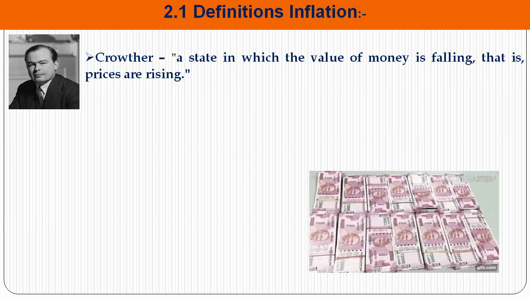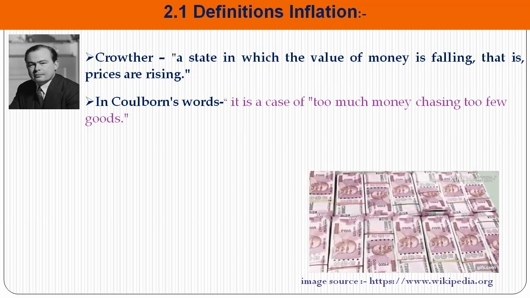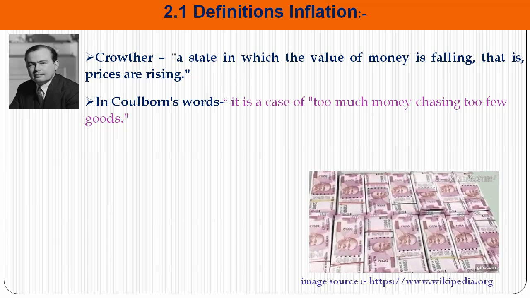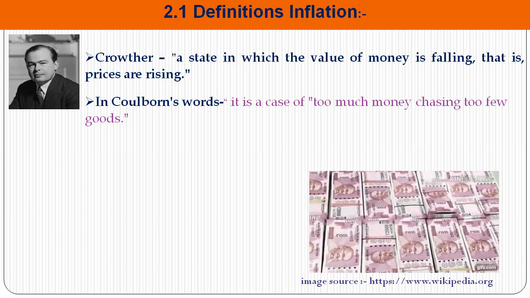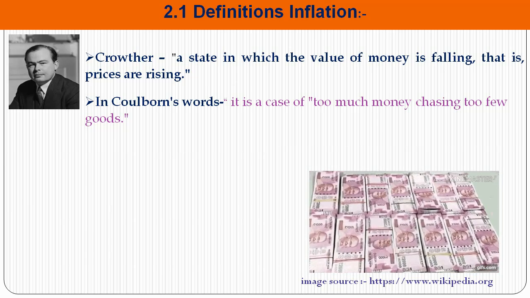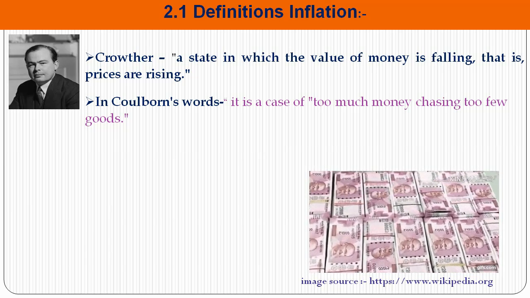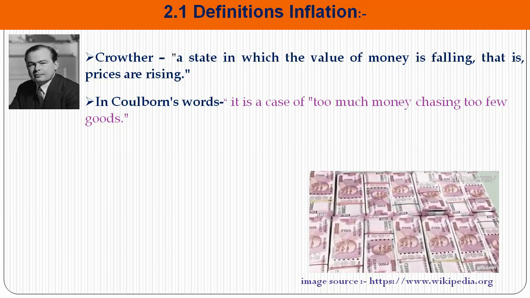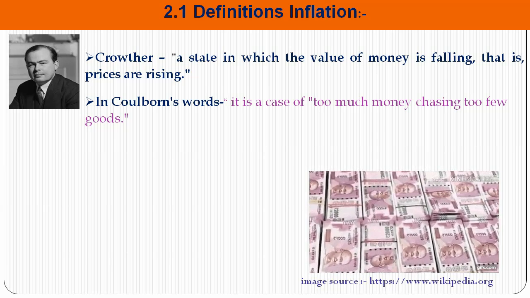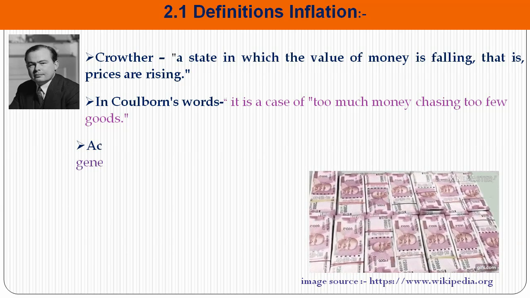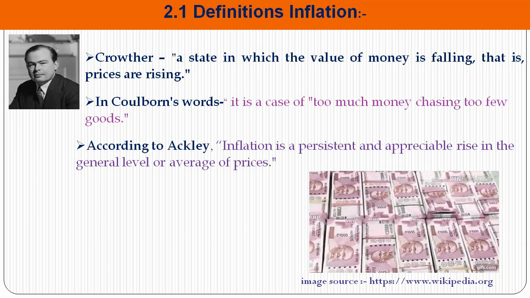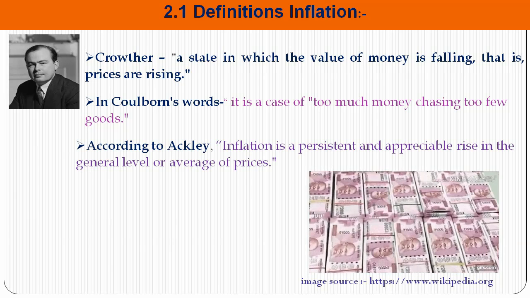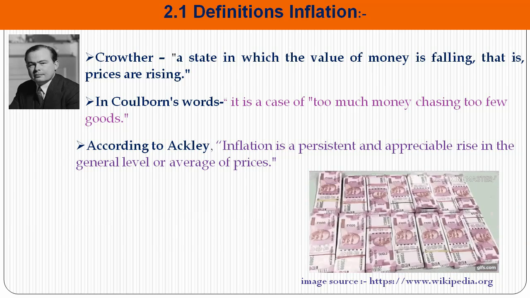The second definition is given by Coulborn, in his words: it is a case of too much money chasing too few goods. So too much money, so instead of 1 note we give 2 or 5 or 10 notes for purchasing goods, and goods are very few. So too much money chasing very few goods means inflation. According to Ackley, inflation is a persistent and appreciable rise in the general level or average of prices.